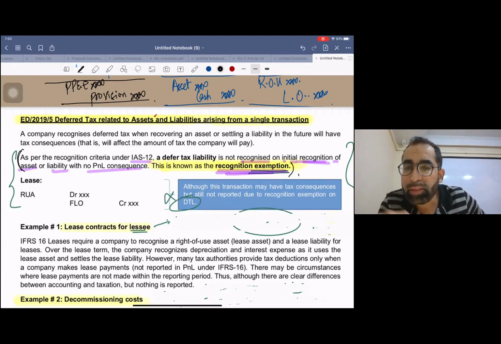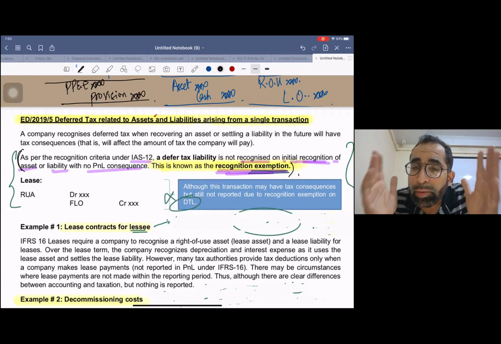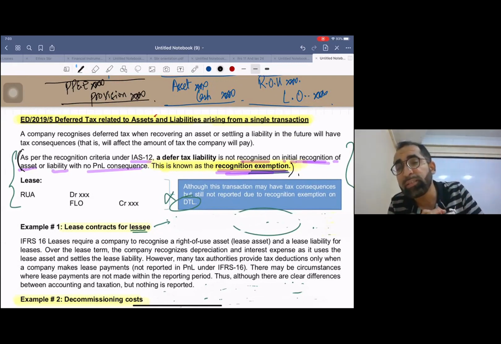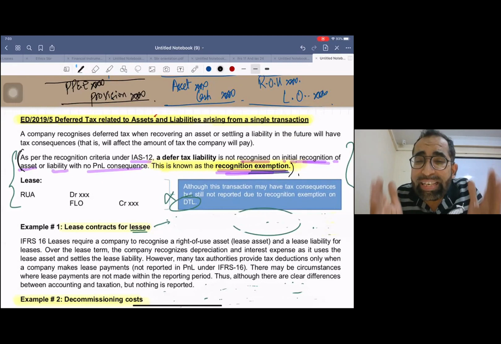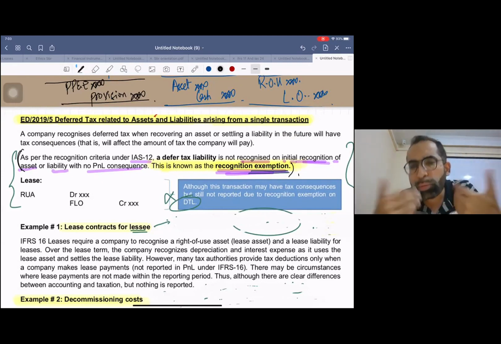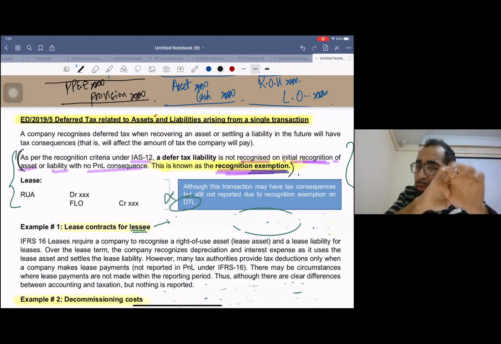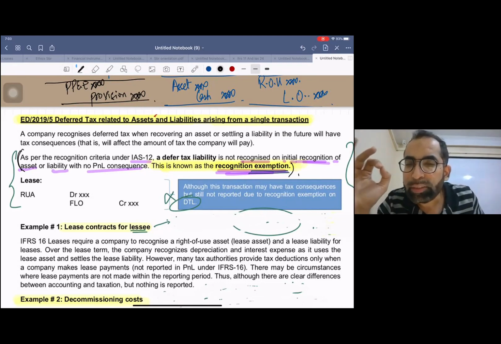Okay, so they have given two examples. I'll explain these two examples and I'll prove to you there is a deferred tax present. There is a temporary difference present in this transaction. So when there is a temporary difference, we have to book deferred tax, right? This is what the International Accounting Standards Board is proposing, that we should now remove this recognition exemption for certain transactions. Okay, I'm going to share two examples with you.